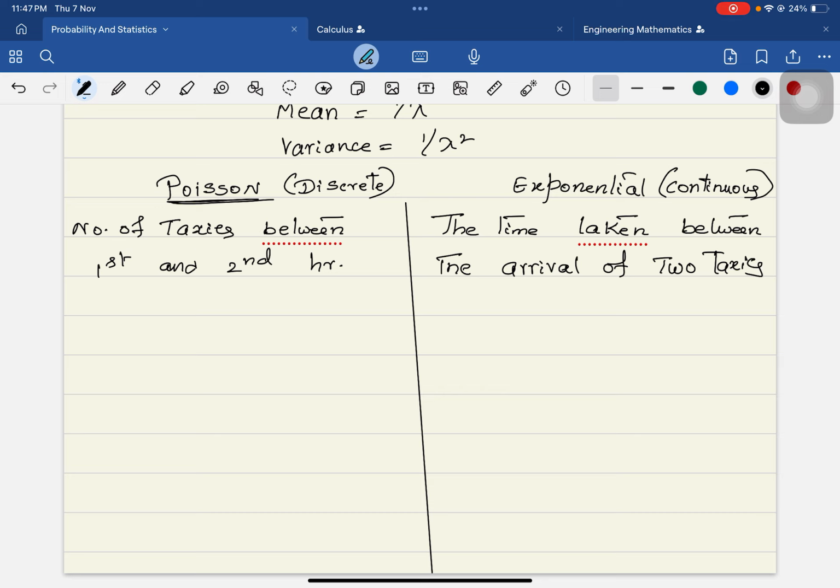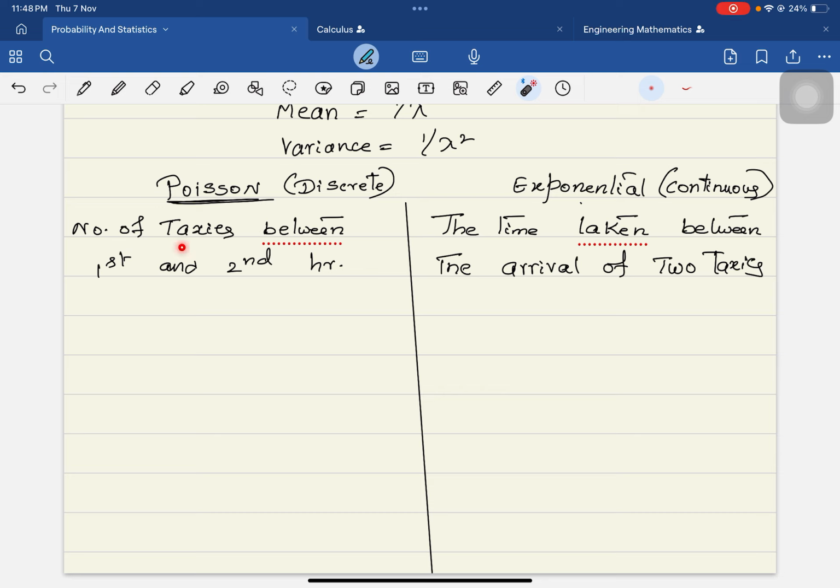Now, how to understand in the problems? Generally, in the problem it will not be given whether it is Poisson or exponential. Then how to identify it? Poisson is discrete. For example, you have a number of taxis, and the probability of the number of taxis between the first and second hours is asked.